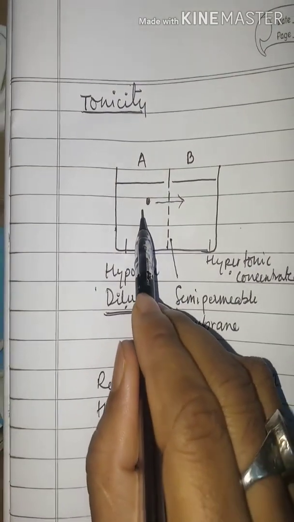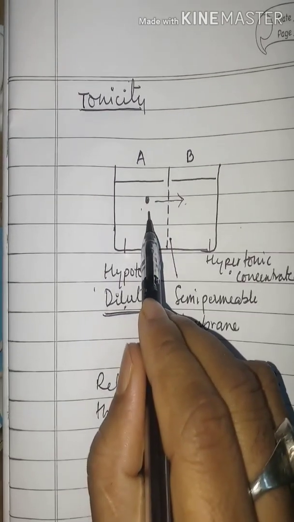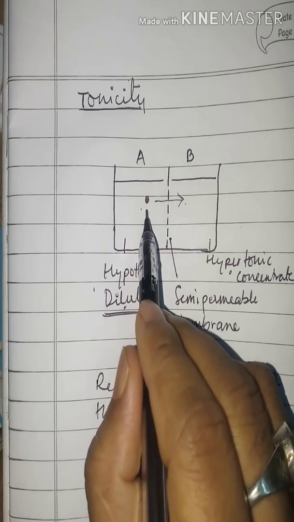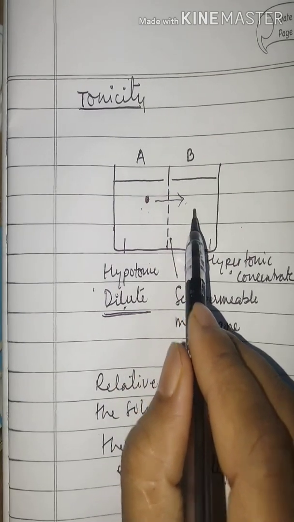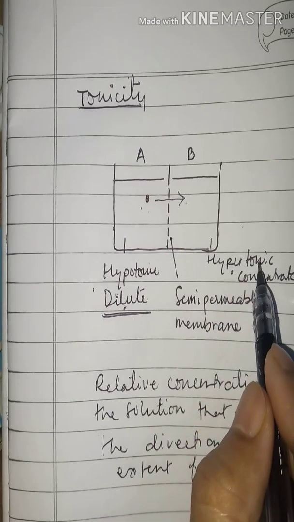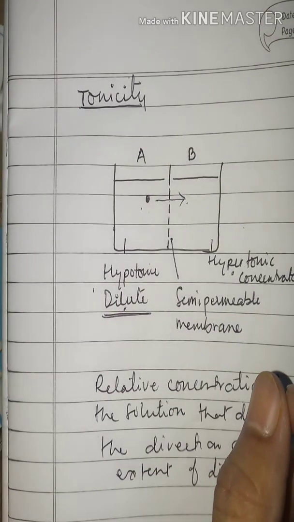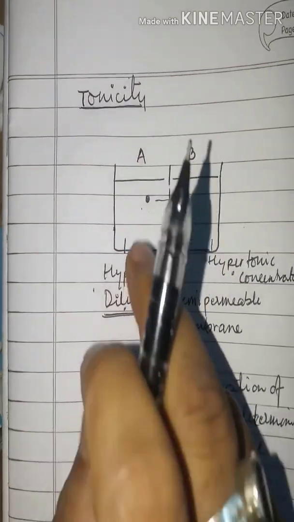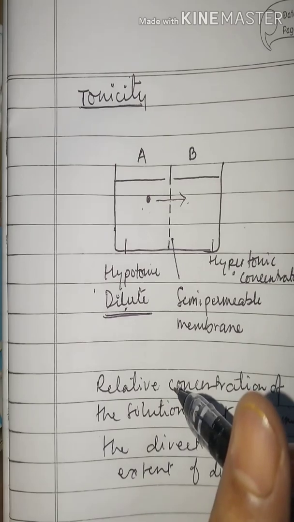Water from A will diffuse into B because water in solution A is maximum and water in solution B is less because it is hypertonic. In hypertonic, solute concentration is maximum. So it is clear that water from A will move to B.